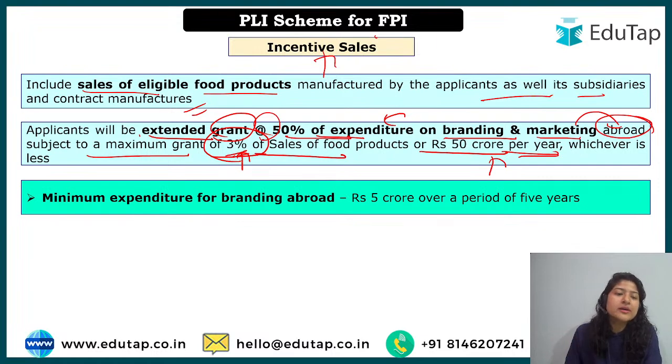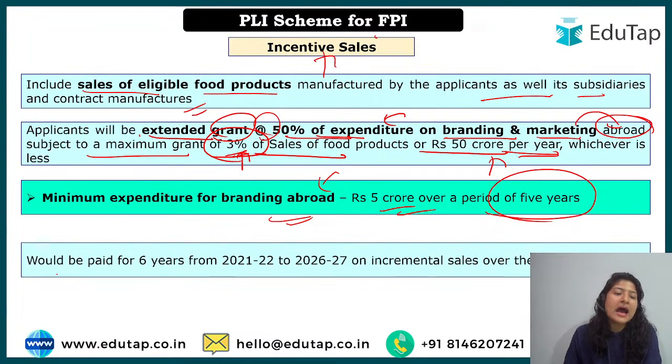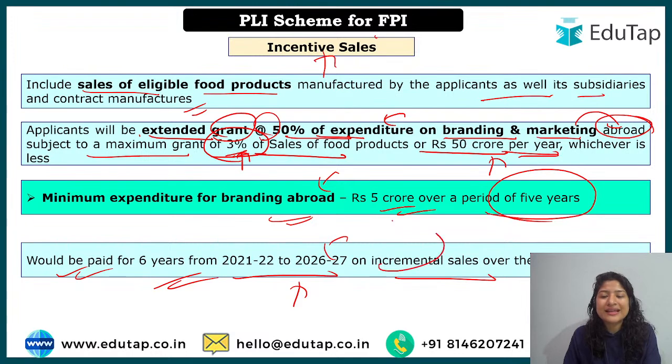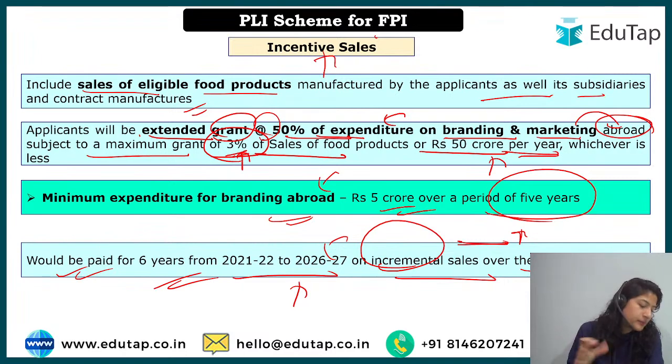Okay, and one more thing, the minimum expenditure for branding abroad. The maximum has been 50% of the expenditure, but the minimum is at least 5 crore over a period of 5 years that will be spent by the government, and this would be paid for 6 years. So this incentive will be given till 26-27 on incremental sales. Incremental sales means that we have a base year, and whatever the incremental sales are, according to that the company will get money.